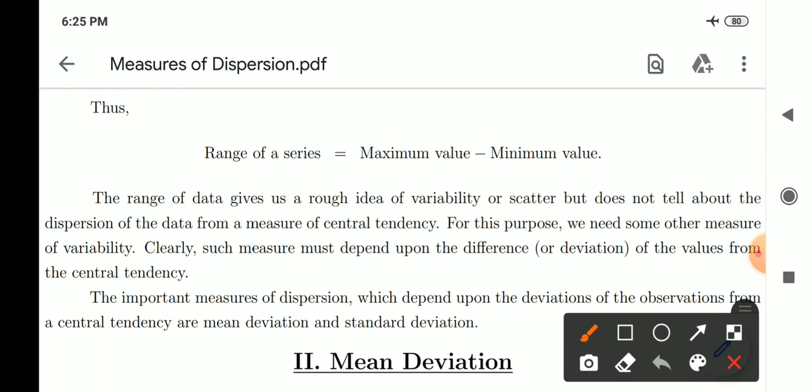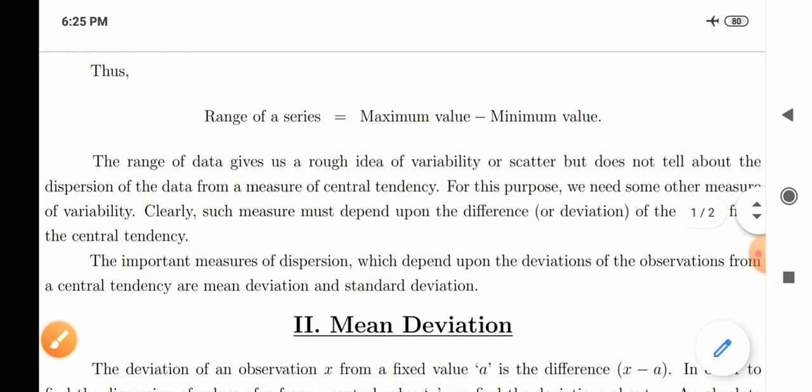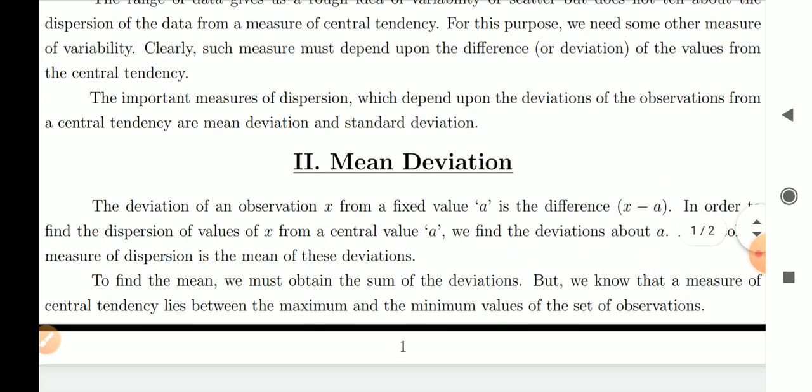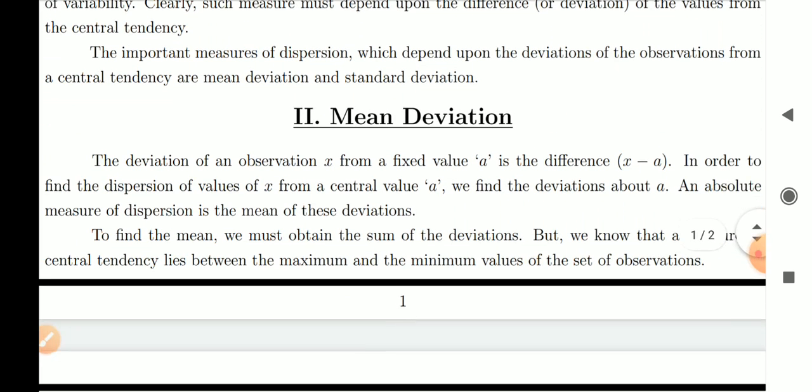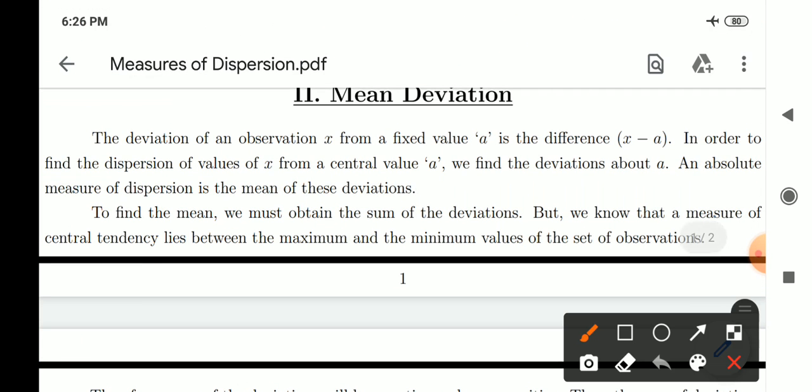Thus, the important measures of dispersion which depend upon the deviations of the observation from a measure of central tendency are mean deviation and standard deviation. Now, hereby I am going to introduce the new measures of dispersion. First, I will introduce the concept of mean deviation. The deviation of an observation x from a fixed value, call it as capital A, is the difference, that is x minus a.